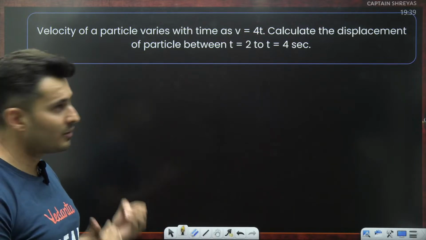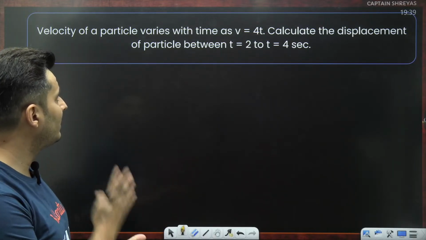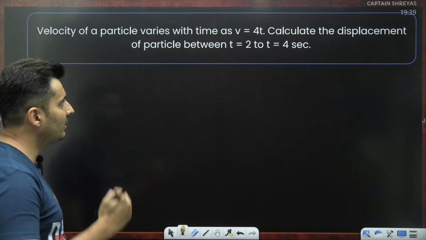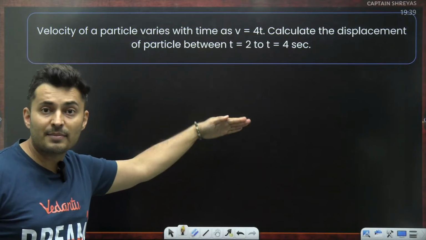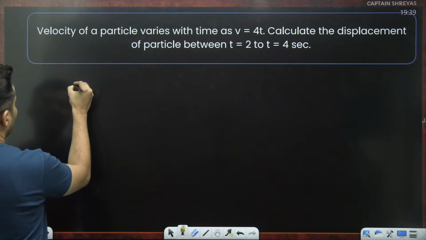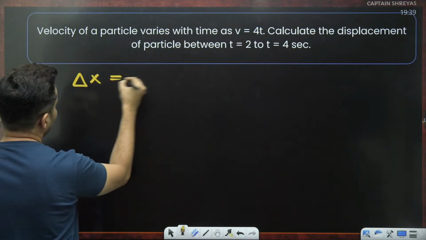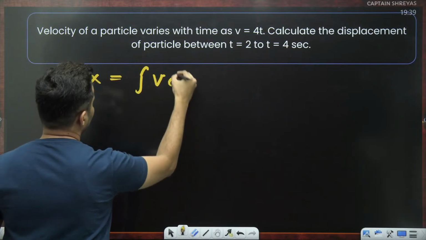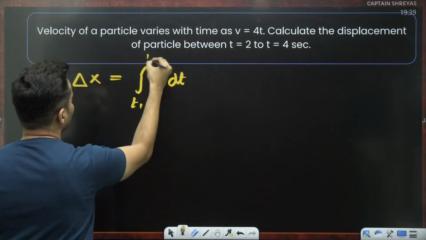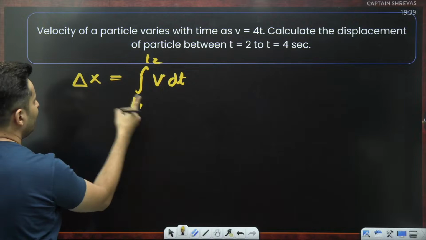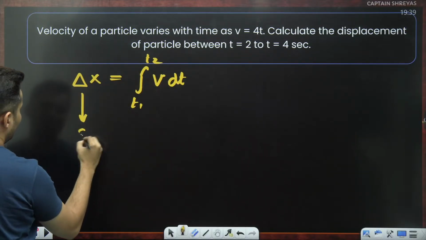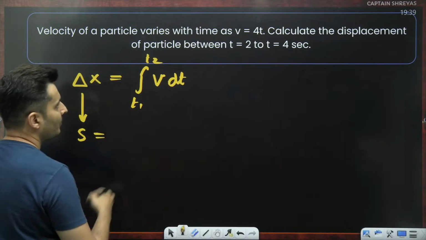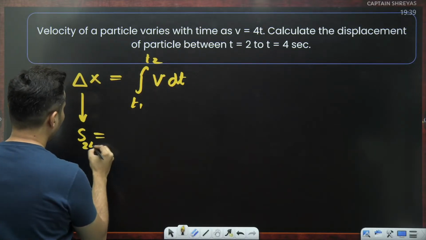Velocity changes as 4t. Calculate the displacement from 2 to 4. Calculate the displacement between 2 to 4. From velocity, if you have to go to displacement, you have to integrate it. That's the catch. So displacement delta x is integration of velocity with respect to time from t1 to t2. So from 2 to 4, that is what you have to find the displacement. So that is exactly what S is, from 2 to 4.